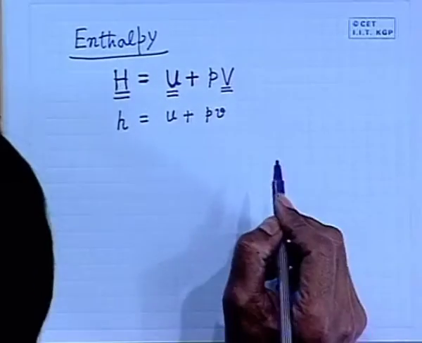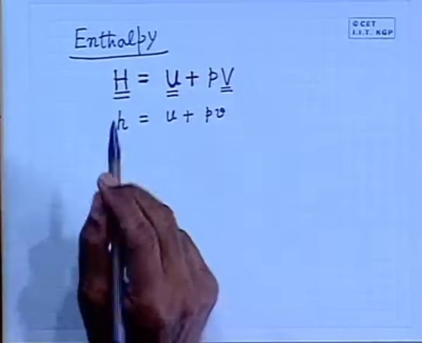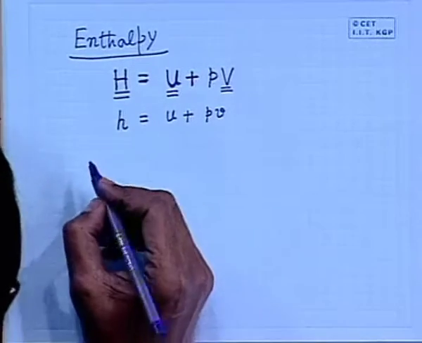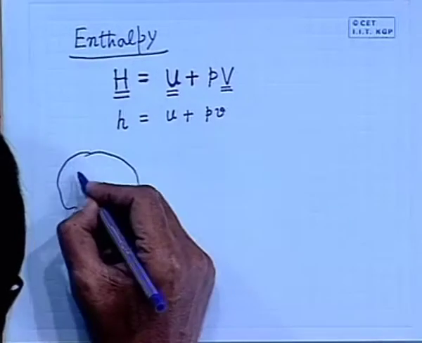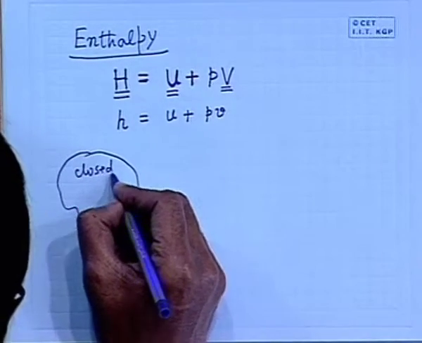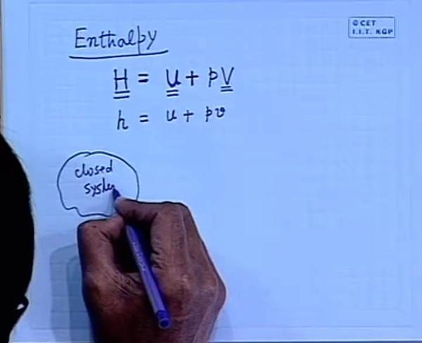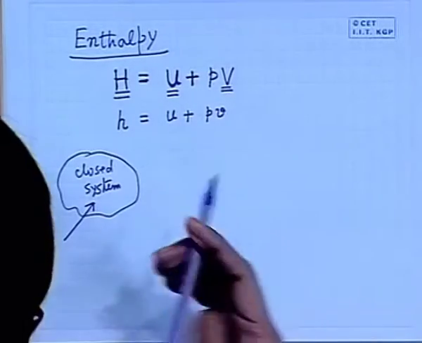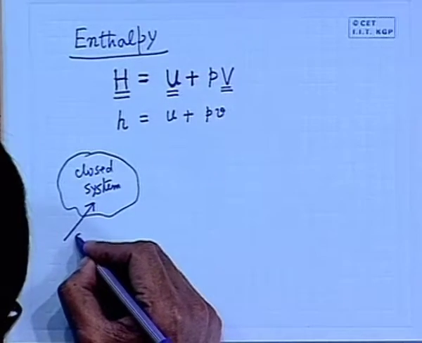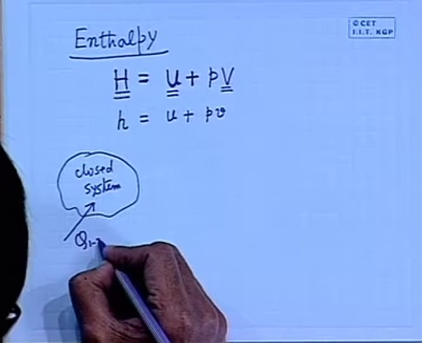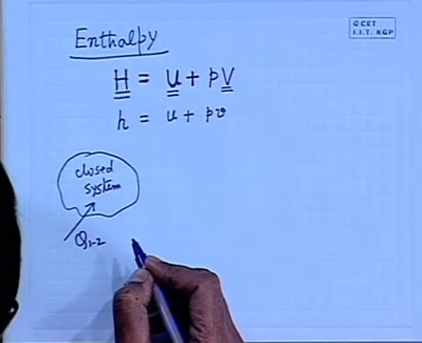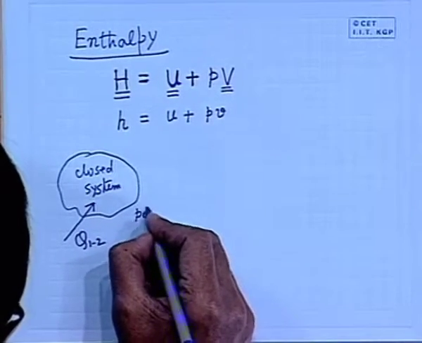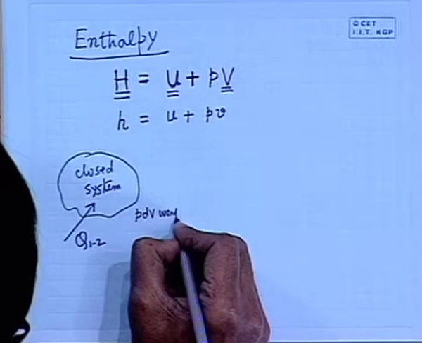Now, with this definition of enthalpy, let us find out one small problem: a closed system receives some heat from outside, and performing a process from state 1 to 2, is doing PdV work at constant pressure.